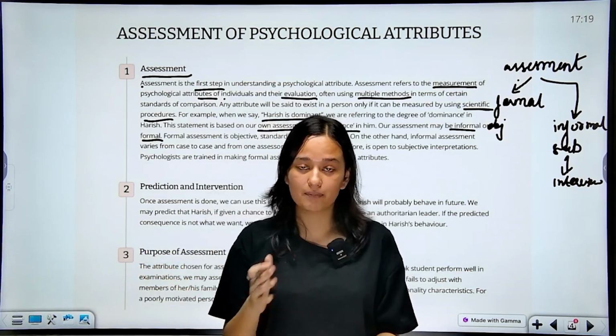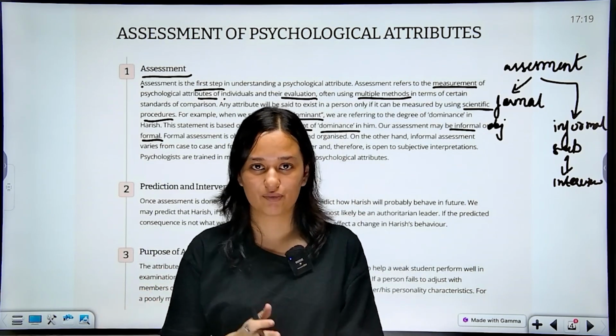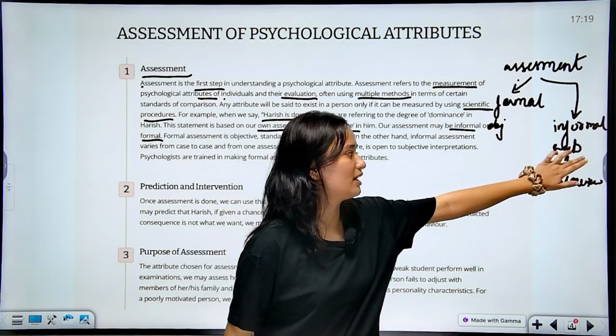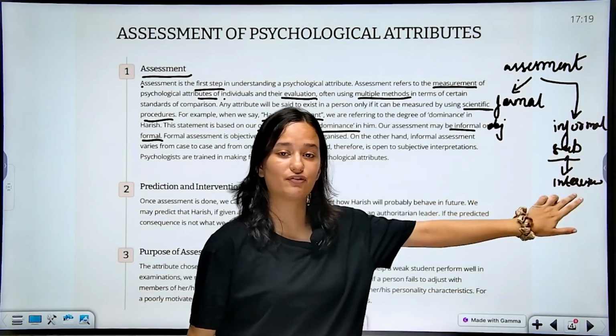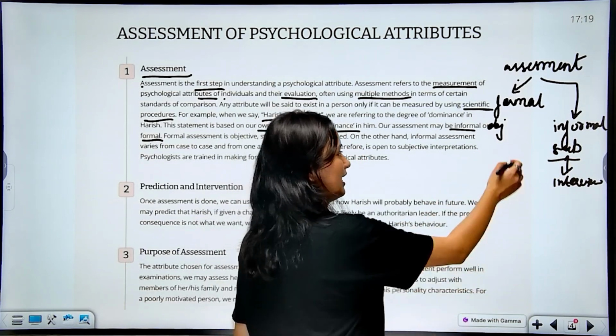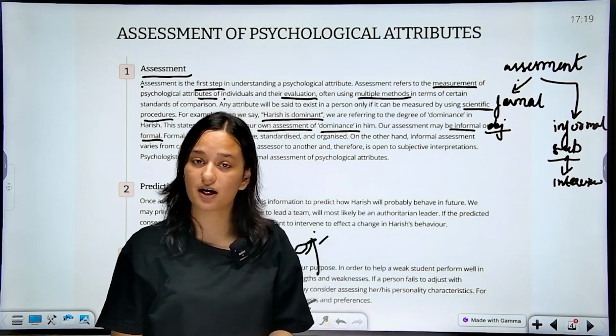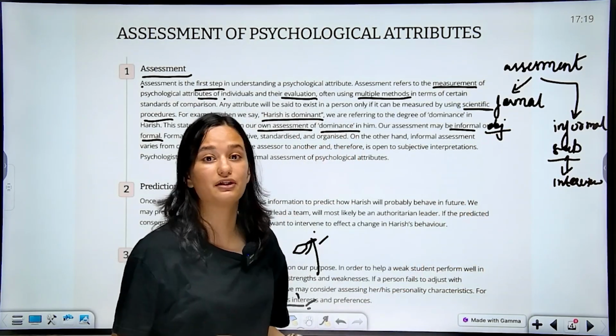So there will be a difference in our assessment, a difference in the judgment. So here it is informal. It's subjective. Subjective means it differs from person to person, but here it is objective, meaning if it is true, then you will get the marks. If it is not correct, then you will not get the marks.